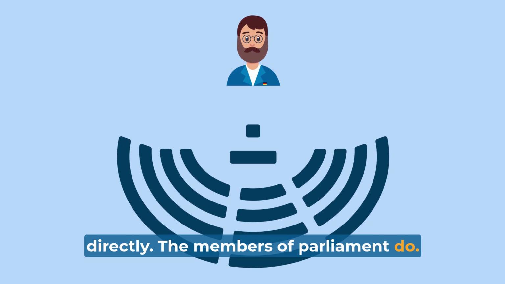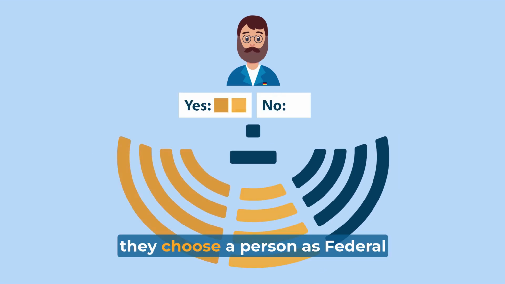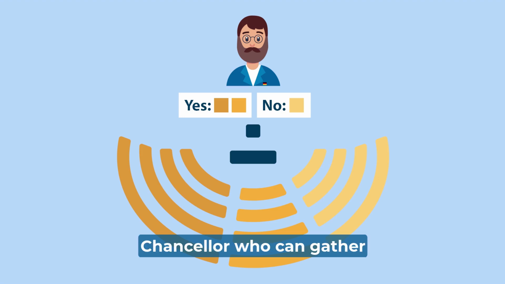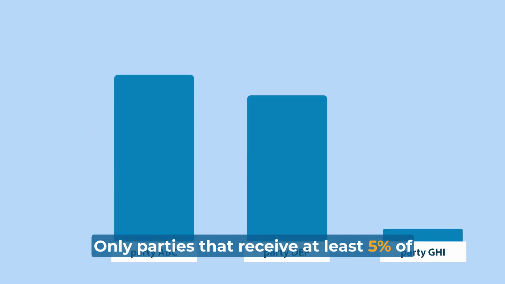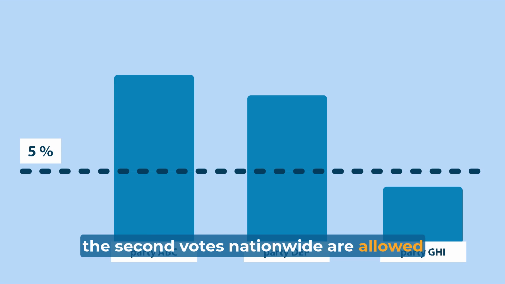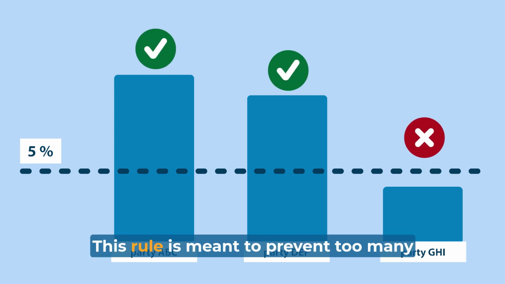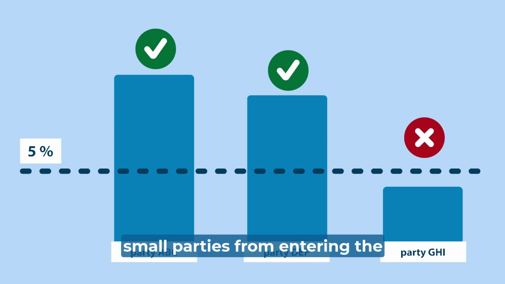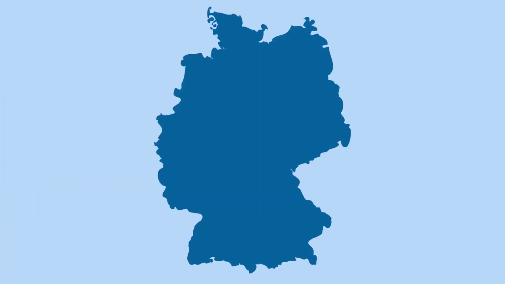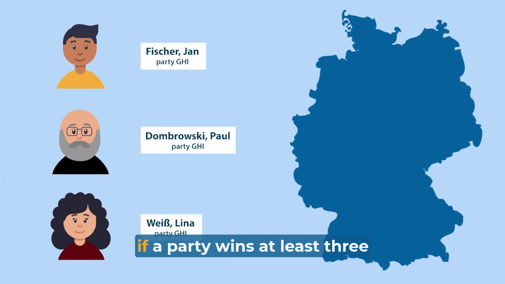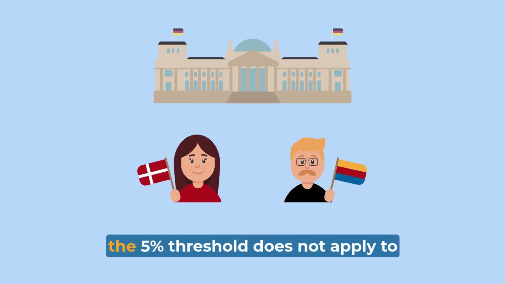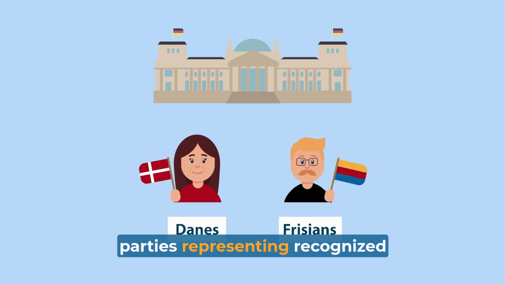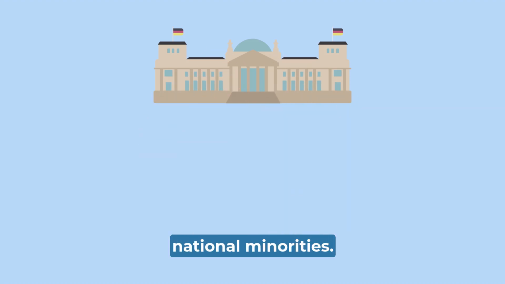The members of Parliament do. After the election, they choose a person as Federal Chancellor who can gather an absolute majority. Only parties that receive at least 5% of the second votes nationwide are allowed to enter the Bundestag. This rule is meant to prevent too many small parties from entering the Bundestag, and thereby making it difficult to form majorities. There are 2 exceptions. First, if a party wins at least 3 constituencies with the first votes, or second, the 5% threshold does not apply to parties representing recognised national minorities.